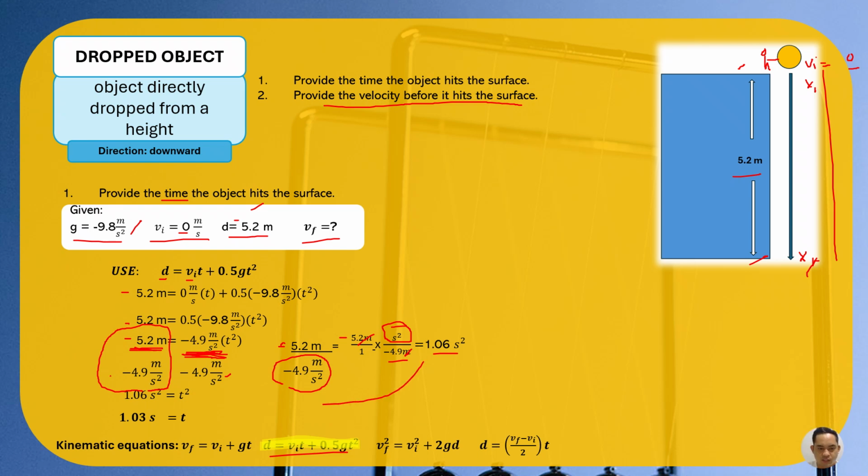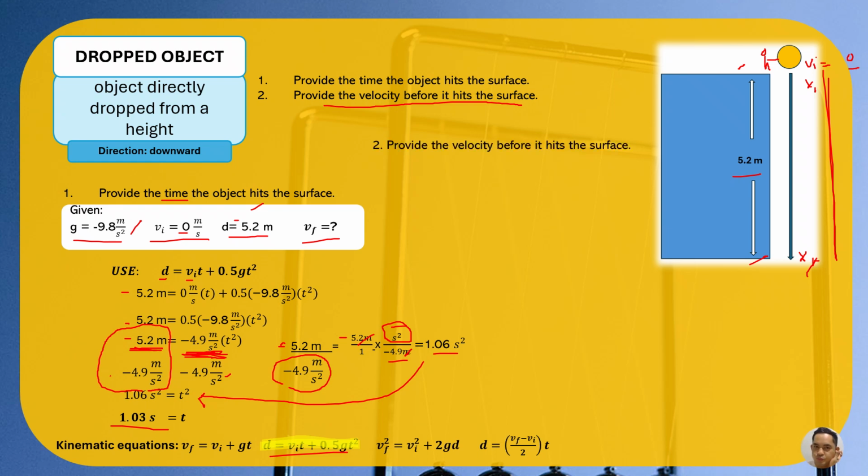Then we get the square root of it to remove the squared in the time, and we arrive at this value of time. So the fall of the ball takes 1.03 seconds before it reaches the ground.